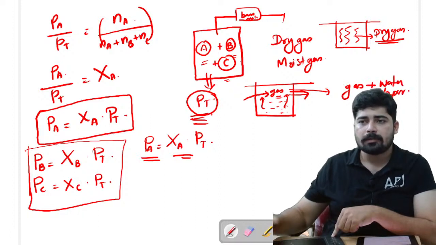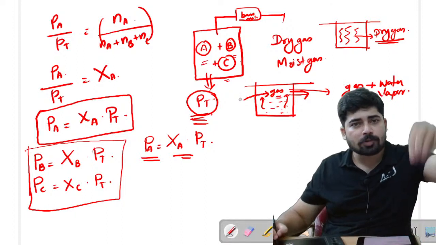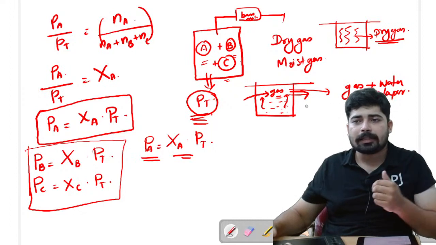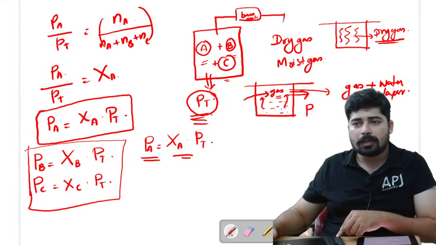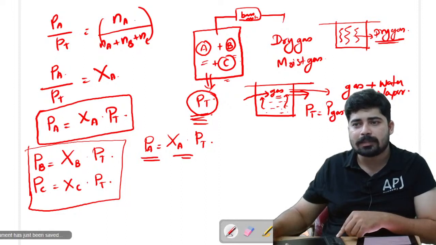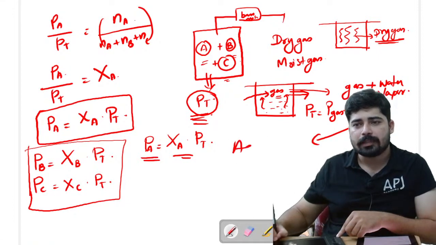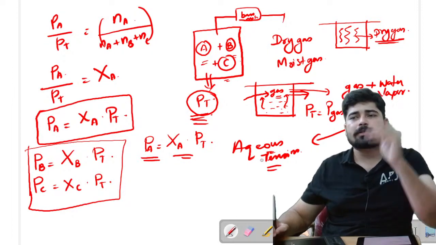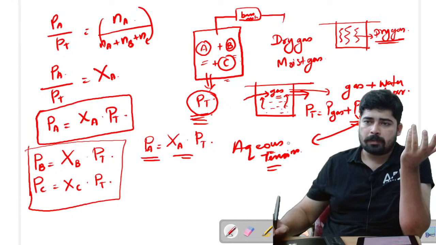Whenever you are taking gas over water, the total pressure exerted there will be equal to the pressure exerted by the gas and the pressure exerted by water vapor. And this pressure exerted by water vapor is called aqueous tension. Aqua means water and tension means the force exerted by the water vapor.